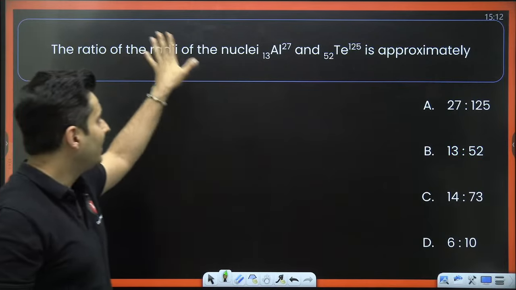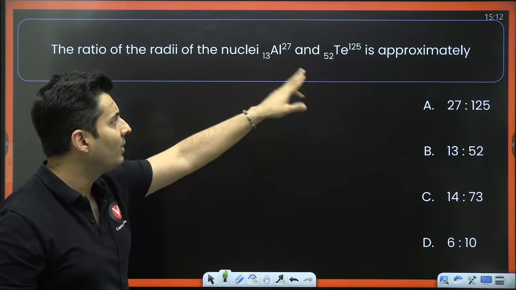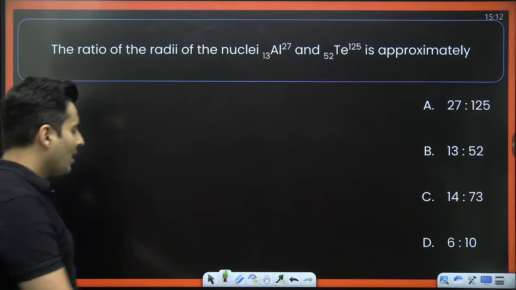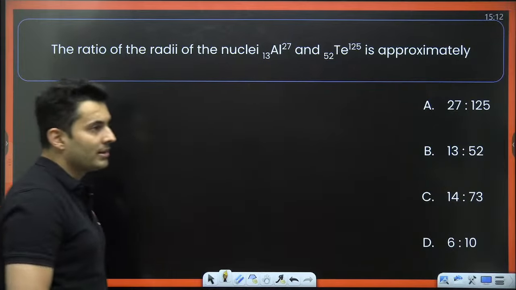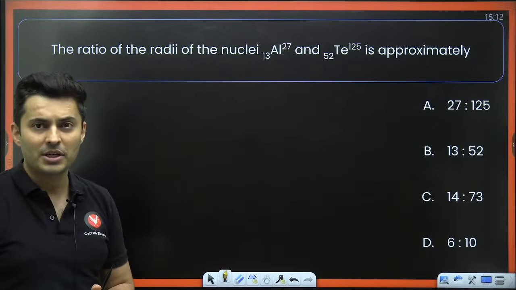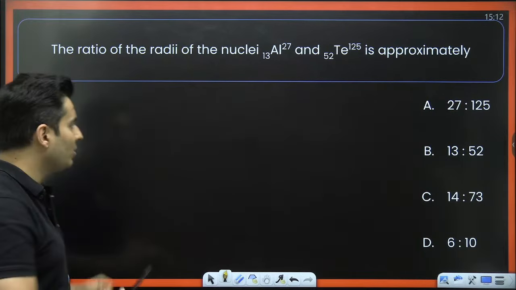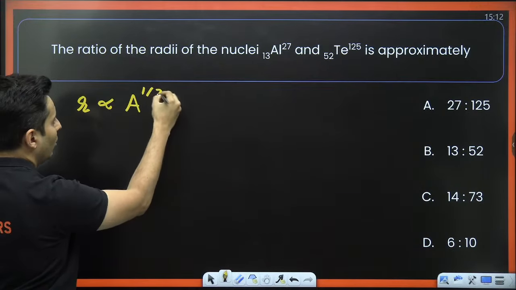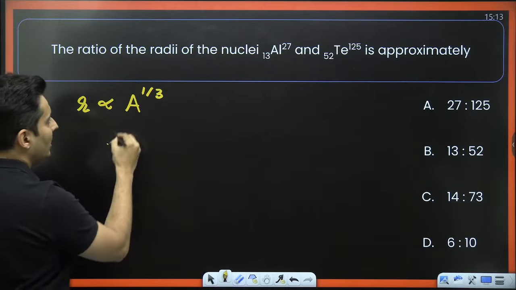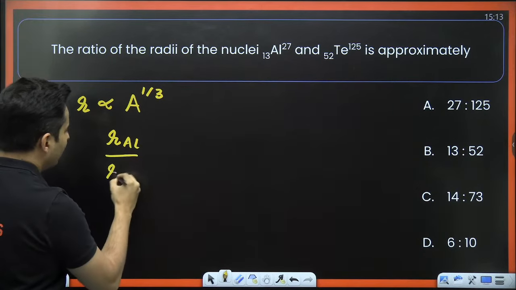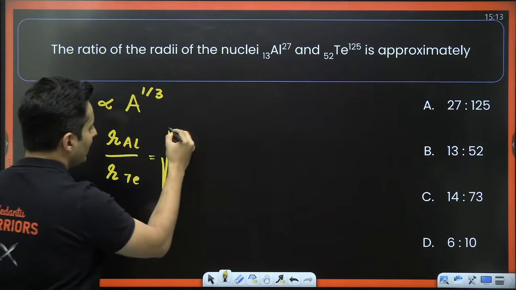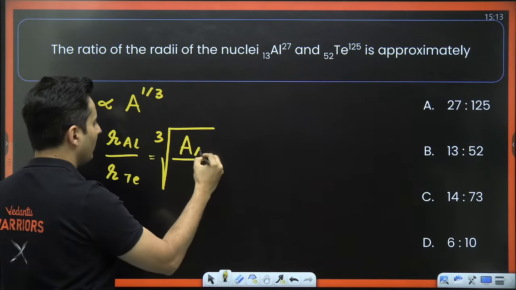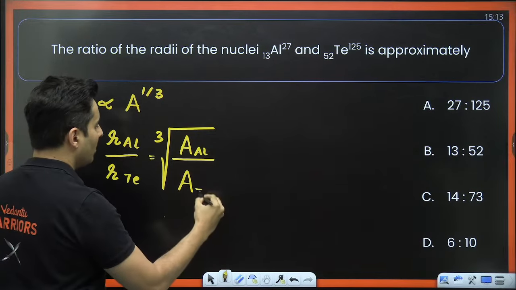The ratio of the radius of the nuclei, aluminum and Te, 125-27 here, is approximately how much? Interesting question. How is the radius of the nucleus even related to this information? Remember the chapter of nucleus and you will realize that the radius is directly proportional to the atomic mass number whole raised to 1 by 3. Therefore, the radius of Al upon the radius of Te will be the cube root of the atomic mass number of Al upon the atomic mass number of Te.